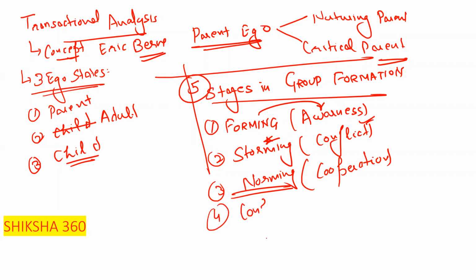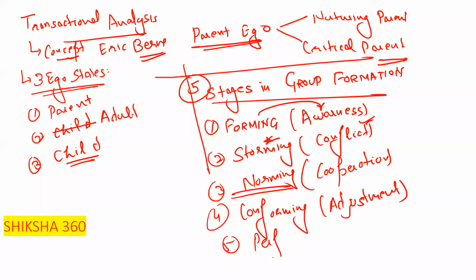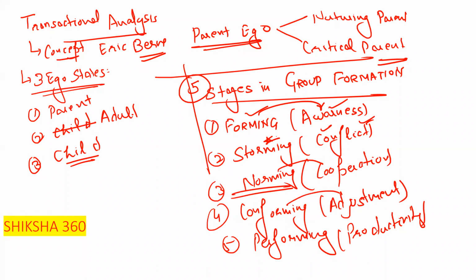Fourth one is conforming. Conforming means we are doing the adjustment. Last one is performing. Performing means we are producing output, that is productivity. So there are 5 stages in group formation: forming, that is awareness; storming, that is conflict; norming, that is cooperation; conforming, that is adjustment; performing, that is productivity.